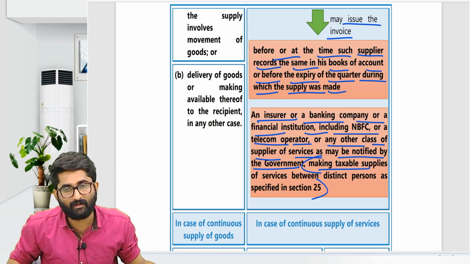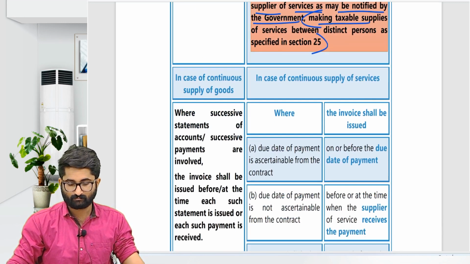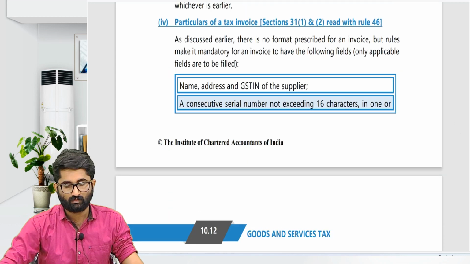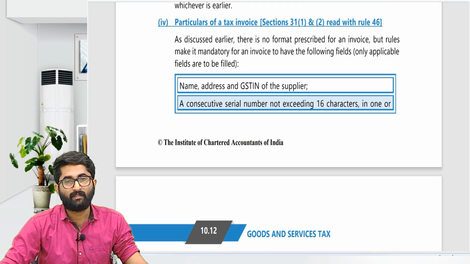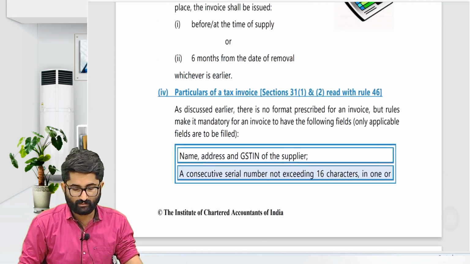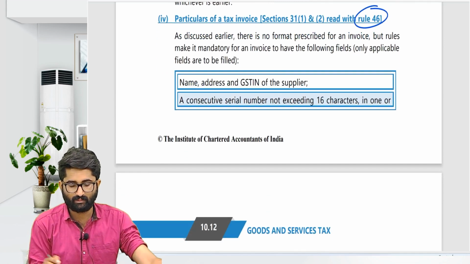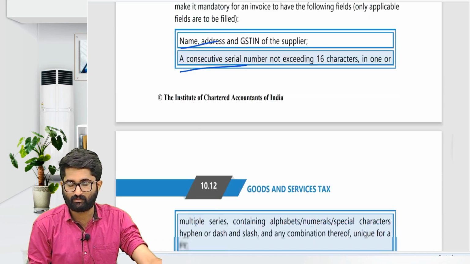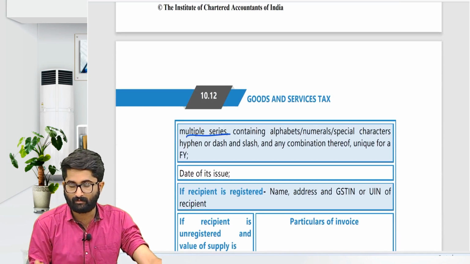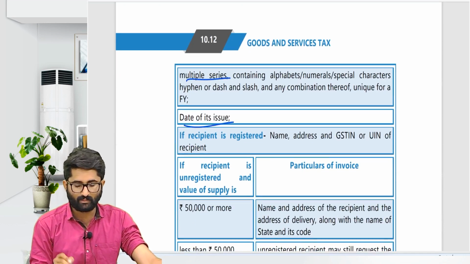So that on that date you have to make the entry. Next, on page number 11 you can see the particulars of the tax invoice. Just keep this in mind. What are the particulars? The name should be there, a consecutive serial number should be there in the tax invoice, multiple series, and the date of issue.